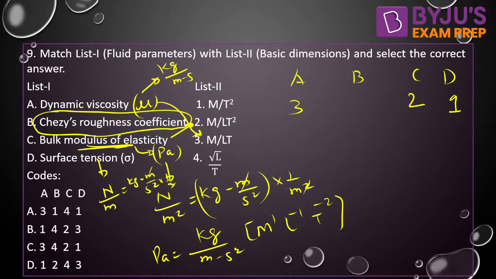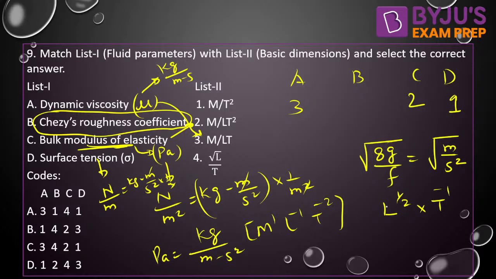And what is Chase's roughness coefficient? Chase's roughness coefficient is given by under root 8 G by F. So it has the unit under root of meter per second square, that is L to the power 1 by 2 into T to the power minus 1.